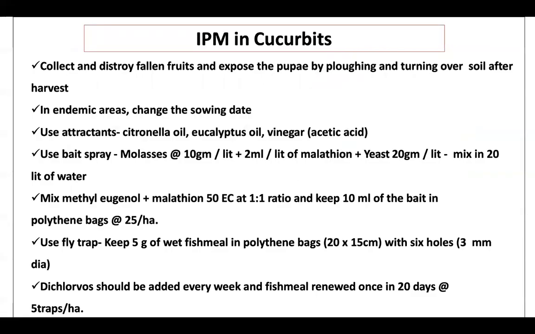And then you can manage it by collecting and destroying the fallen fruit, and changing the sowing date in endemic areas where every year this pest used to come. Then use attractants, meaning attract and kill. If you use citronella oil, pests will get attracted and you can kill them with the pesticide. Then use bait spray, use methyl eugenol especially for fruit fly, and in the fly trap, dichlorvos should be added every week, and fish meal renewed once in 20 days. So these are all practices you can follow.